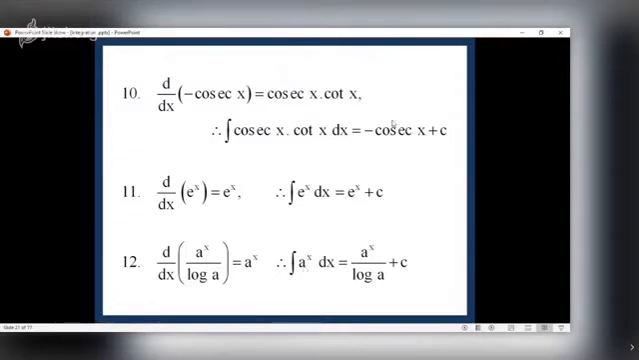If I replace a by e, I get integral e raised to x as what? E raised to x upon log e. But log e is 1. Why? Again, you have to remember two things in calculus. Number one, an angle must be measured in radian only. If it is given in degrees, you have to convert it into radian using the fact that 180 degrees equal to how many radian? Pi, that is 3.14 radian.